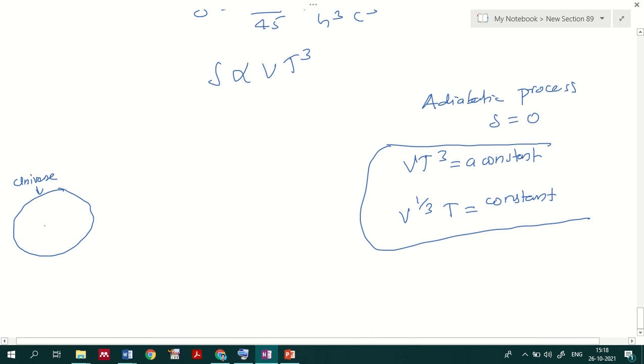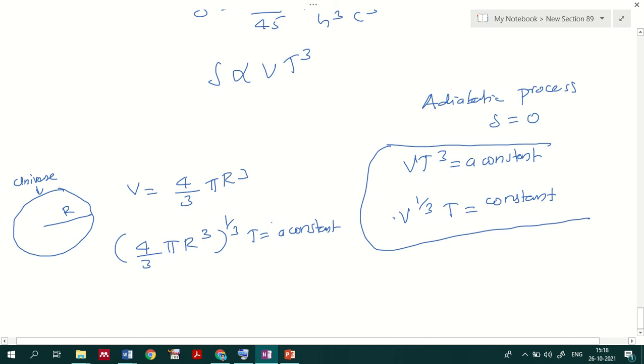We know that the volume of this sphere is 4 by 3 pi r cube, and from this relation I can write 4 by 3 pi r cube raised to 1 by 3, times T, will be a constant.